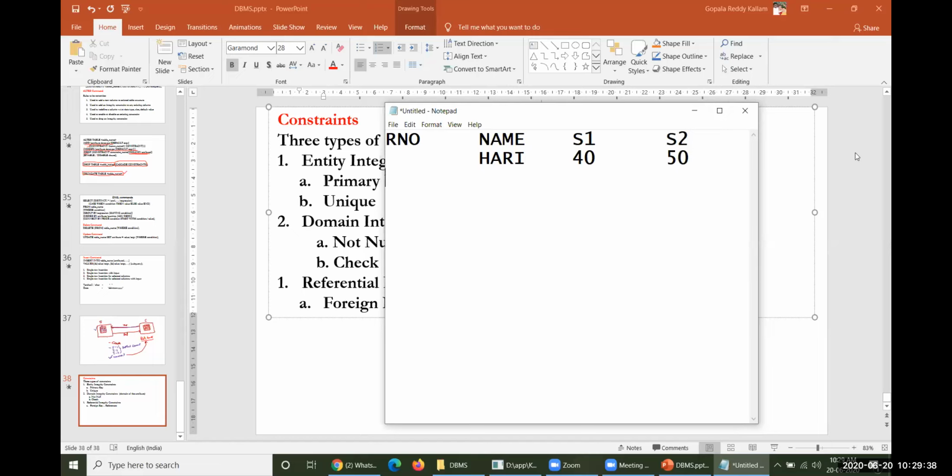So if you enter such data without the register number, for example, 501 Hari, and again 508, he is also one more Hari. Let me say this name is J Hari, and this name is H Hari, with some 60 and then some 67. If you do not enter the register number, this whole record does not have any specific meaning here.